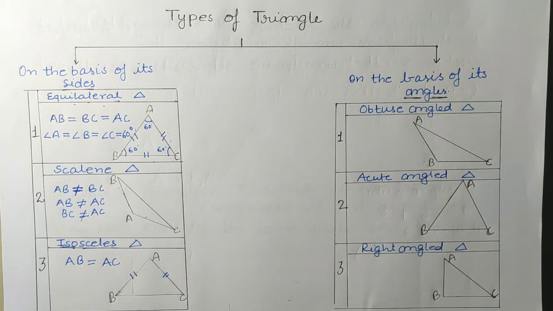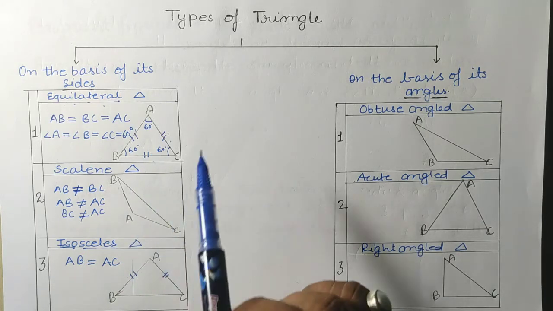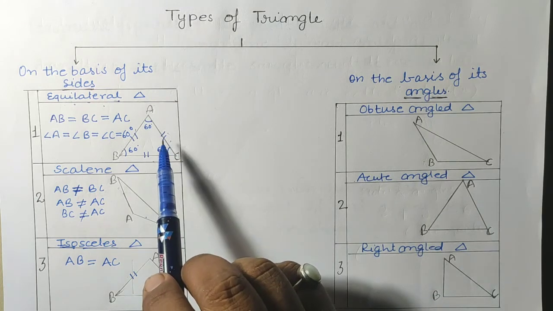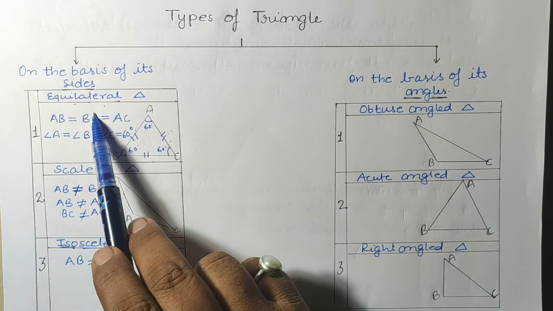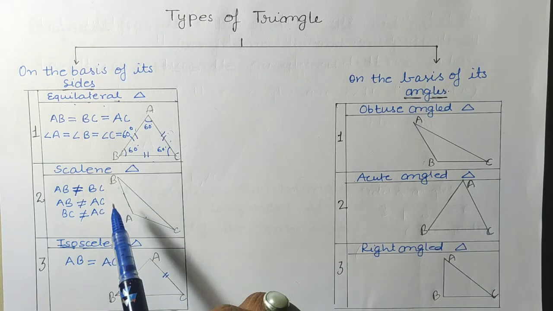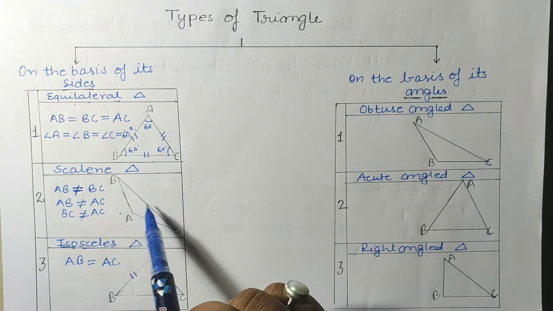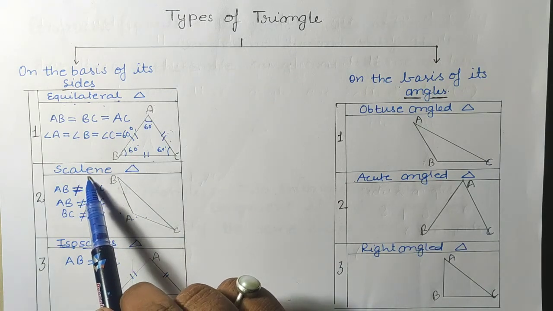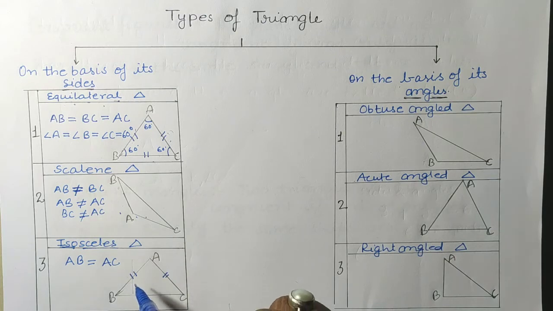Okay students, so these were the categorization of triangle on the basis of its sides. The first one is when all sides are equal to each other, that is equilateral triangle. The second one is when no sides are equal to each other, that is a scalene triangle. And the third one is when two sides are equal to each other, that is isosceles triangle. Okay students, this is clear.